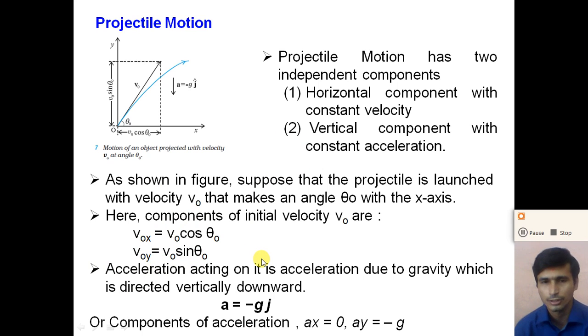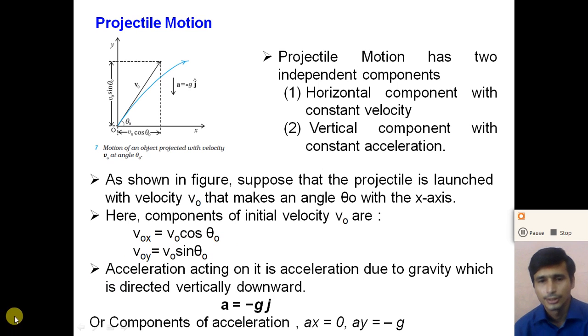So when the object is projected with the initial velocity v0 making the angle theta 0 with the x-axis, v0x is equal to v0 cos theta 0 and v0y is equal to v0 sin theta 0, where theta 0 is the angle the projectile makes with the x-axis.